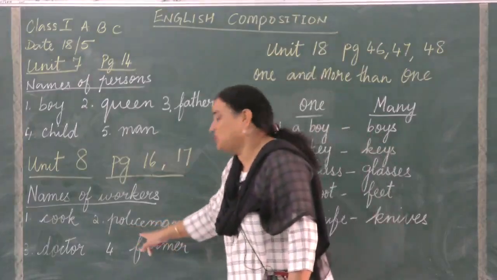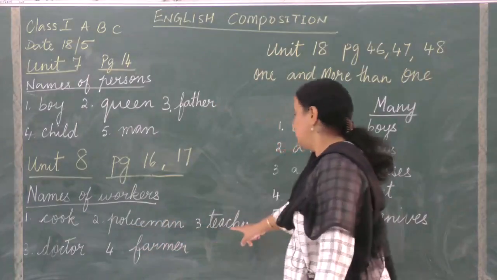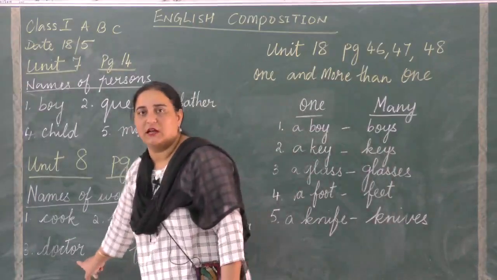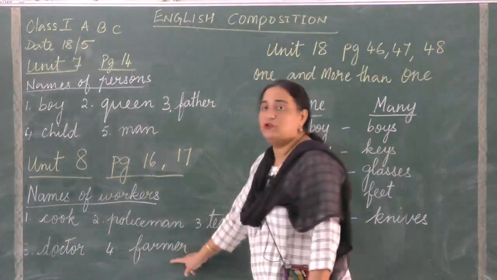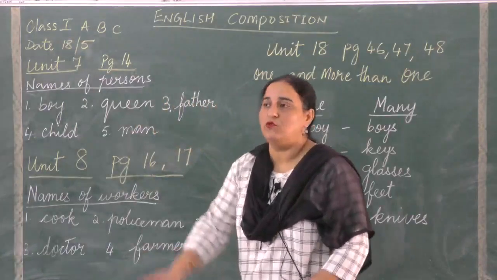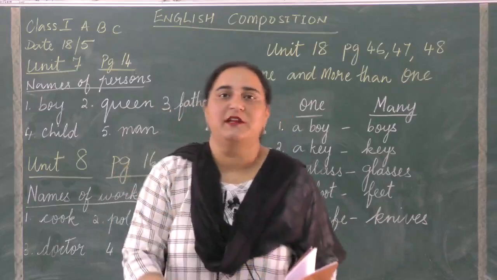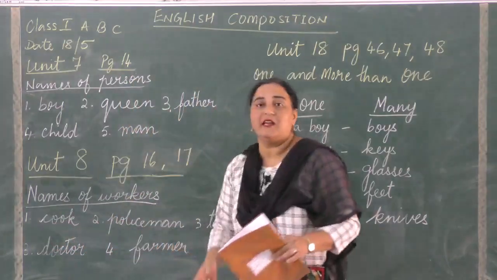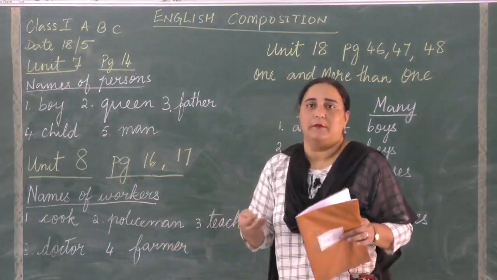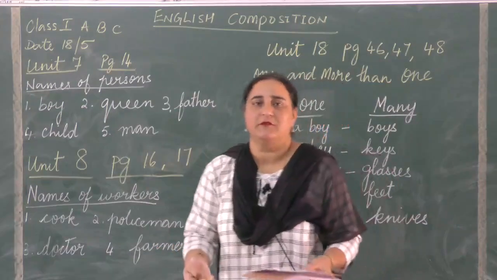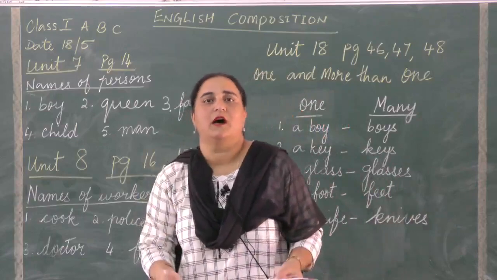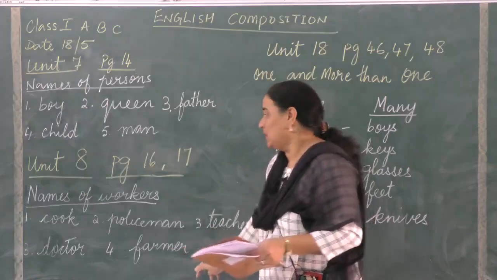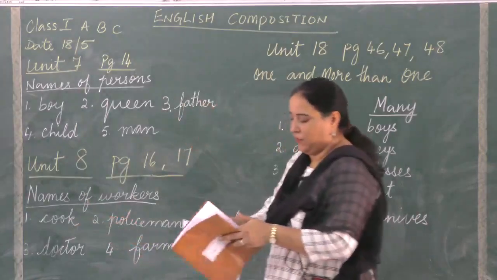A policeman is a person who maintains law and order. Then you know what's a teacher? A person who teaches you. Then you have a doctor. I've given you the word doctor and I've given you the word farmer. A farmer is a person who works in the field, and these people work very hard so that we can get food. Whatever rice and wheat, vegetables that we are getting in our houses is all because of the hard work of a farmer. The farmer is a very, very important person. And there are a number of names in the book.